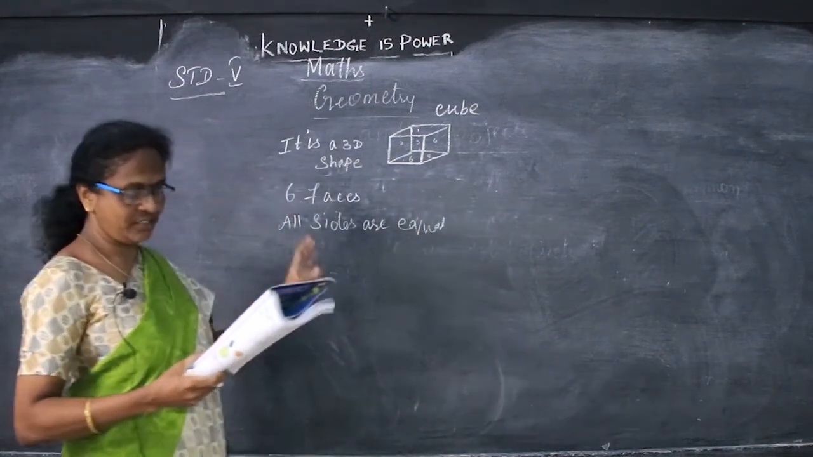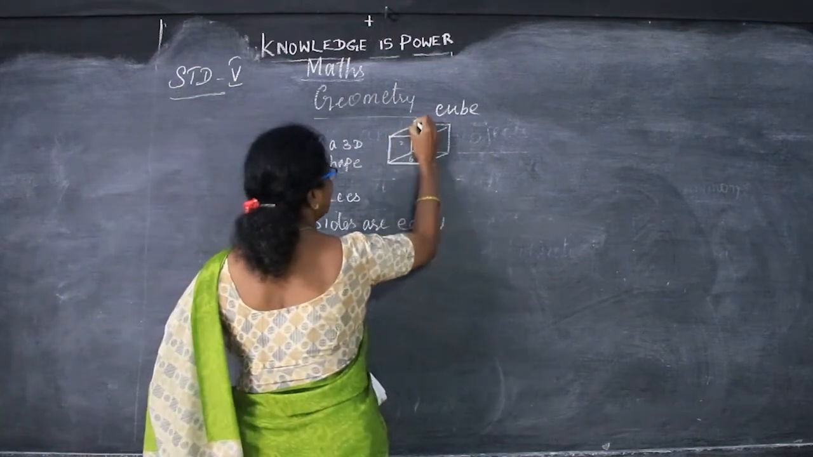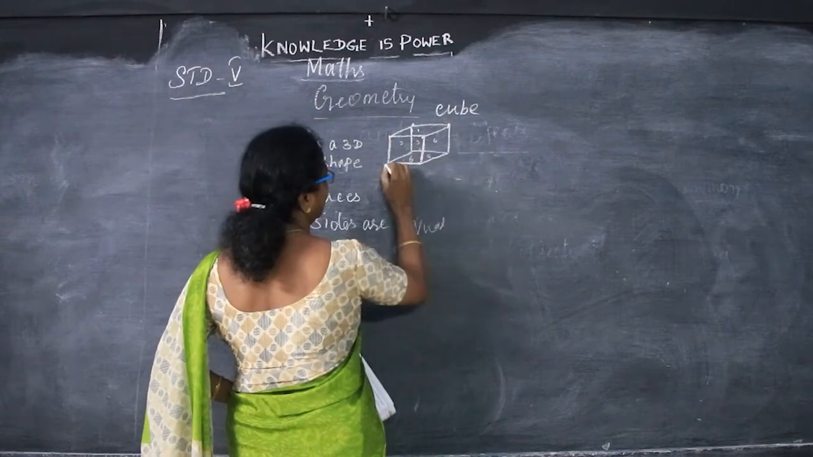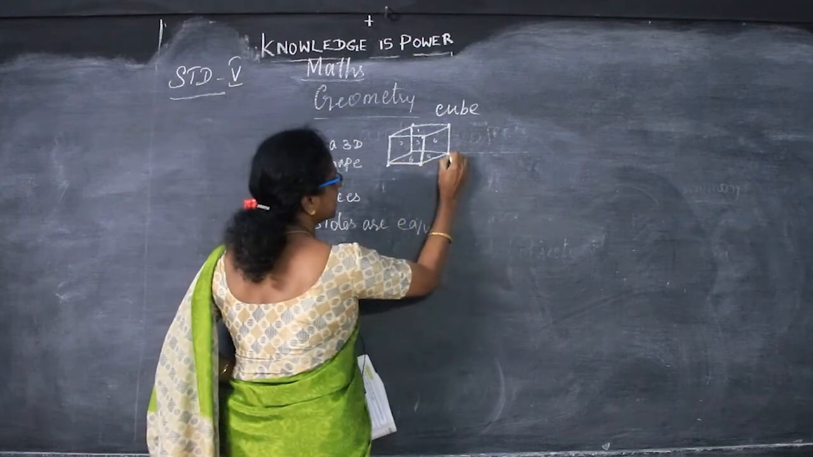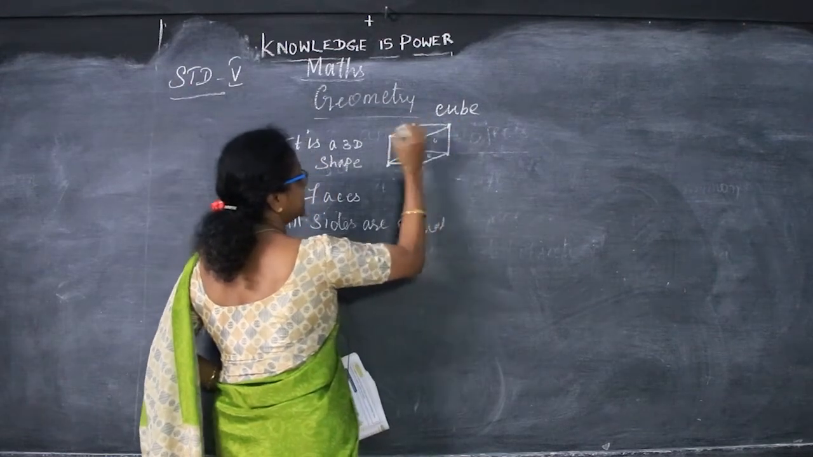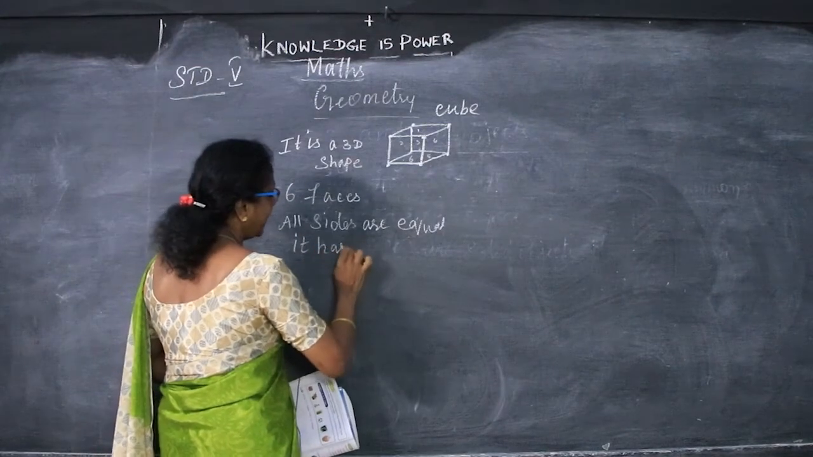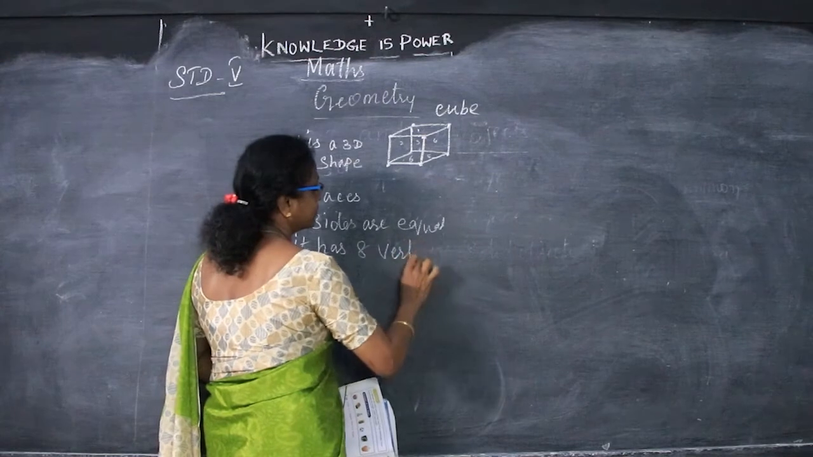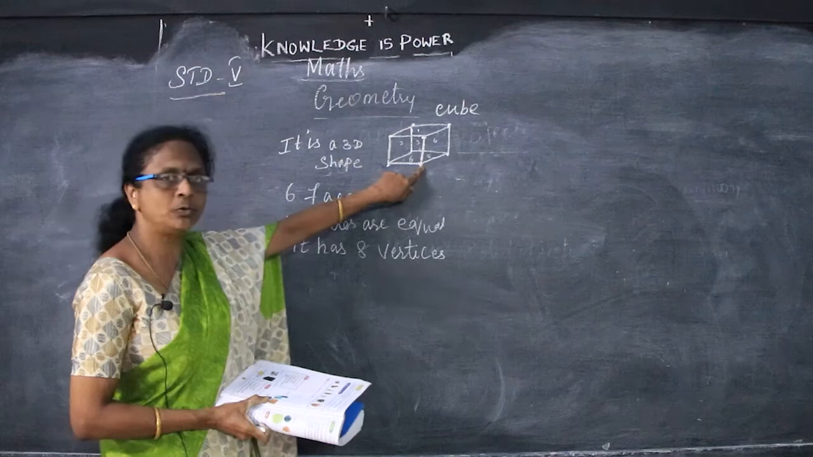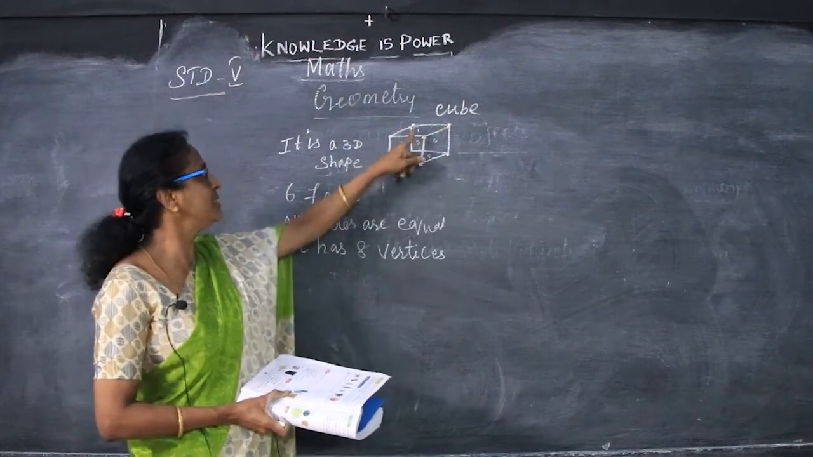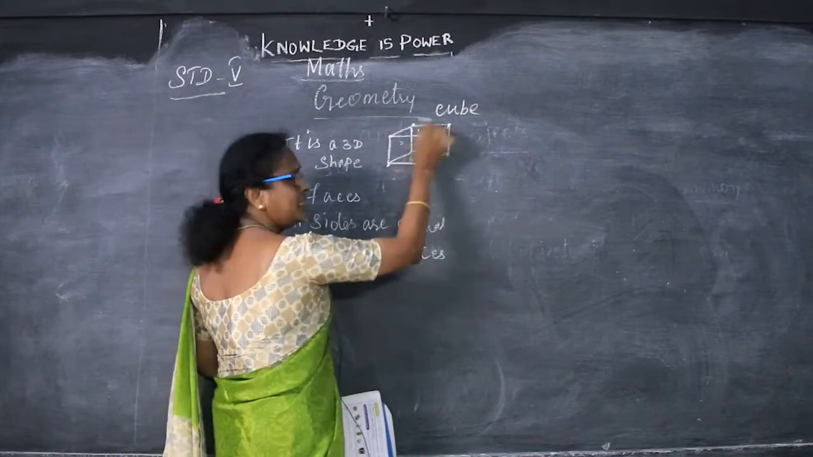Moreover, it has 8 vertices and 12 edges. The 8 vertices are the corners. 1, 2, 3, 4, 5, 6, 7, 8. So it has 8 vertices, that is the corners.